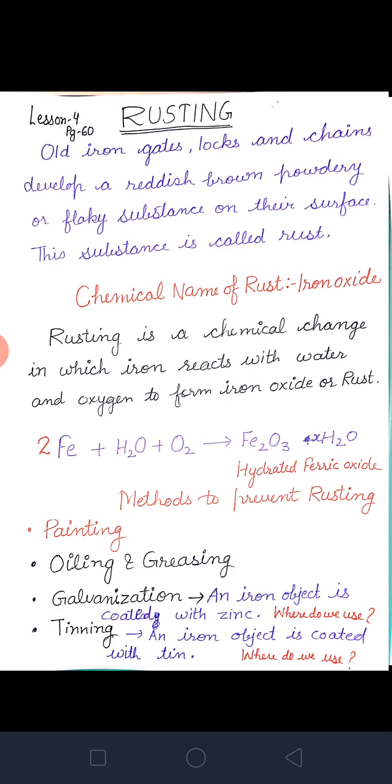Now another process, tinning, a similar process in which in place of zinc we take tin. A similar process in which tin is used as the coating material is called tinning. Now the question is, for which materials do we use the galvanization and tinning processes to protect them?